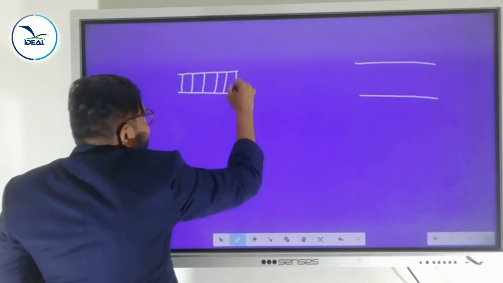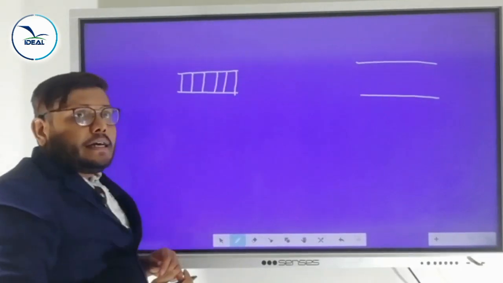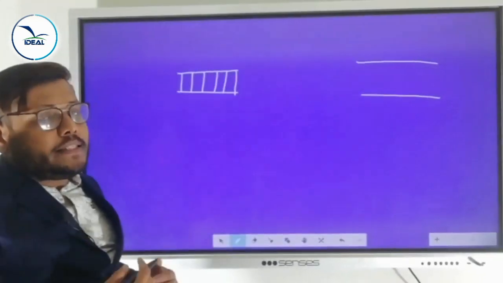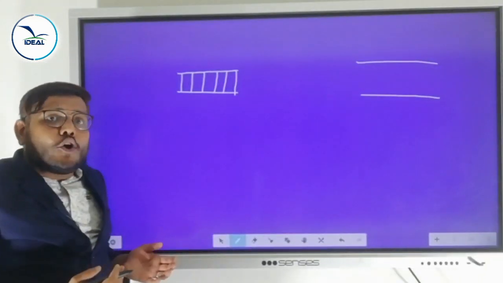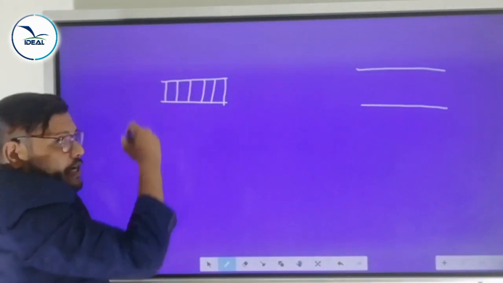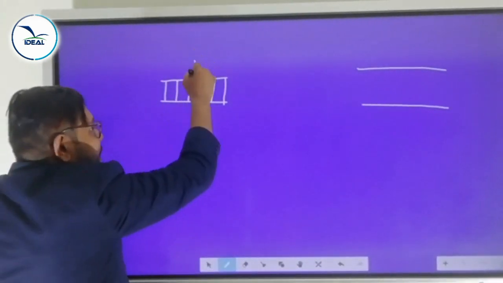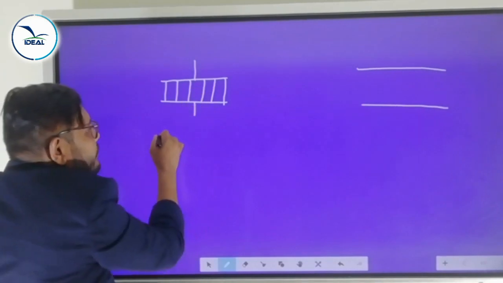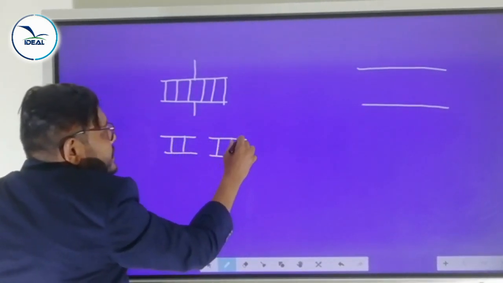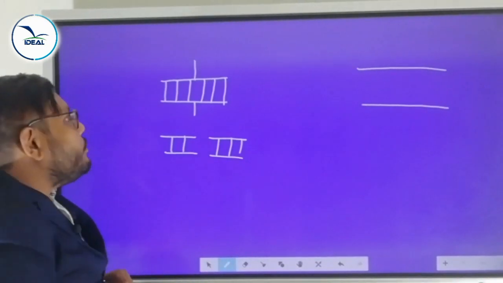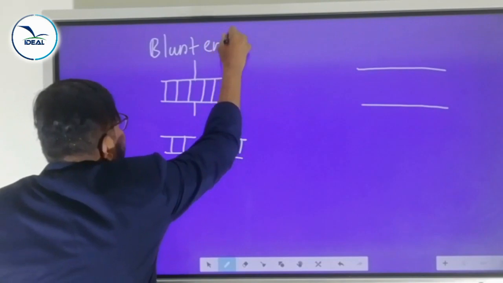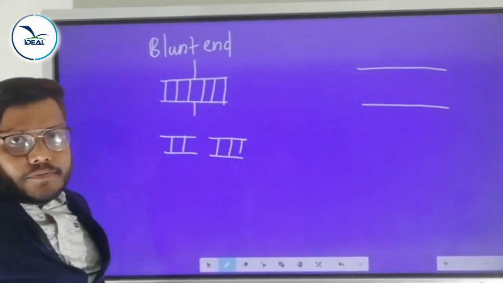We know that a restriction endonuclease enzyme cuts at a specific site, the recognition site, which is a palindromic site, or palindromic nucleotide sequence. If the enzyme cuts at the center, we get equal lengths of nitrogen base pairs. Such a cut is called a blunt end, or blunt cut.